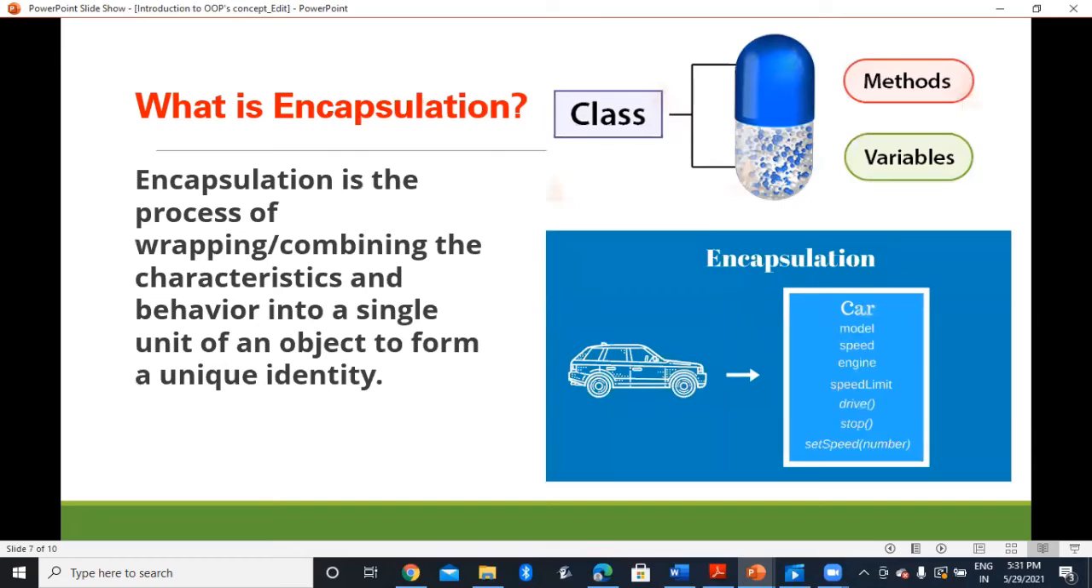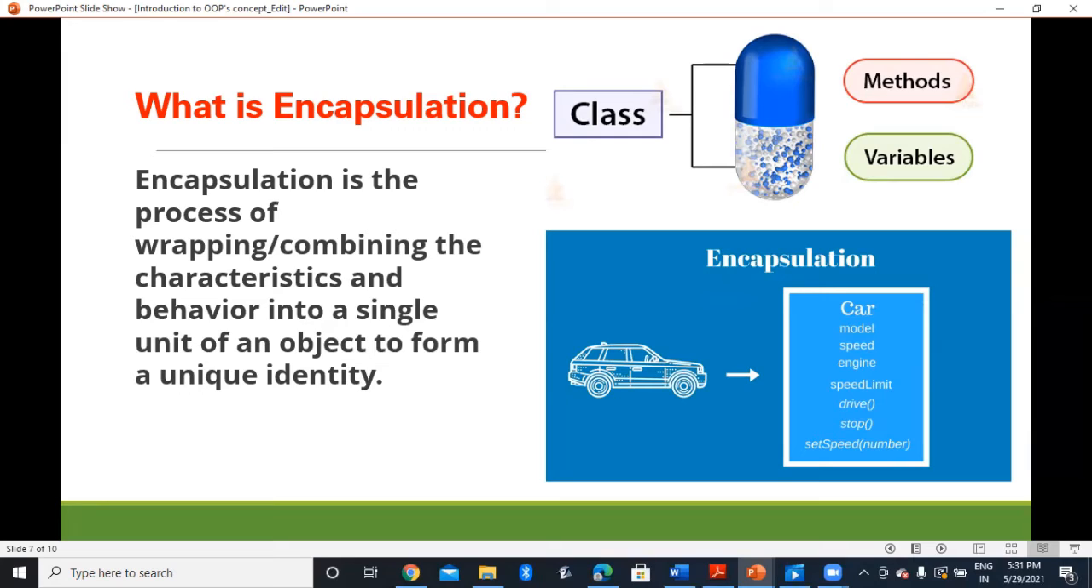We come to the second principle. The second principle is encapsulation. Now, what is encapsulation? Encapsulation is the process of wrapping or combining the characteristics and behavior into a single unit of an object to form a unique identity. Now, when you understand the word wrap, it means it wraps together or puts together or combines together. What does it combine?